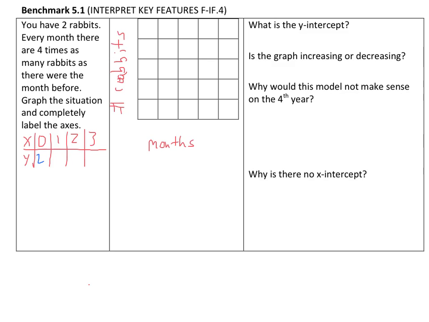2. Now think about how that table would go if you're making 4 times as many bunny rabbits per month. One month later, if I had 4 times as many bunny rabbits, 2 times 4 is 8. For the next month, 4 times 8 is 32. Now the next one, ooh. What's 4 times 32? 128. Yeah. Do you see how quick this is growing?